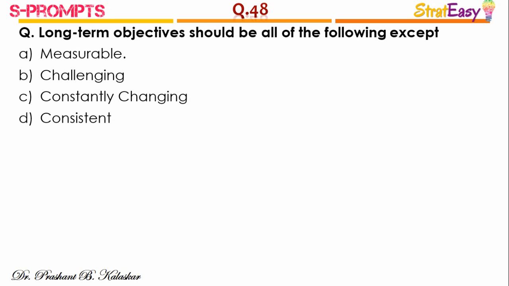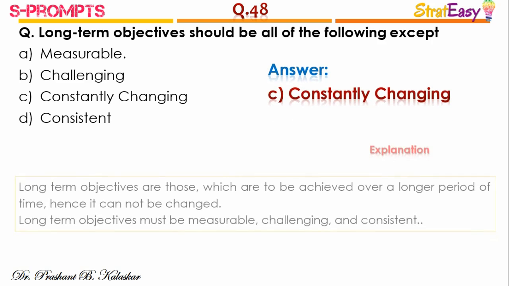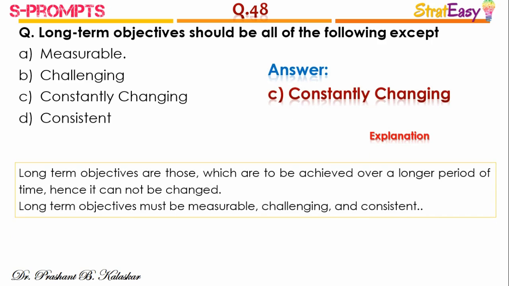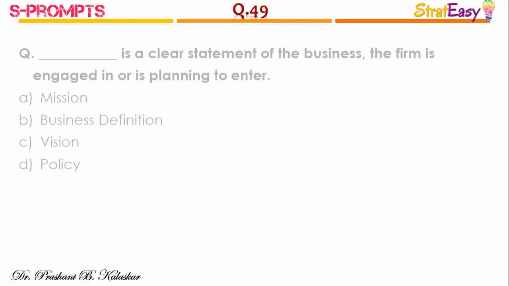Question number 48. Long-term objectives should be all of the following except. The right answer is constantly changing. Long-term objectives are those which are to be achieved over a longer period of time. Hence, it cannot be changed. Long-term objectives must be measurable, challenging and consistent.